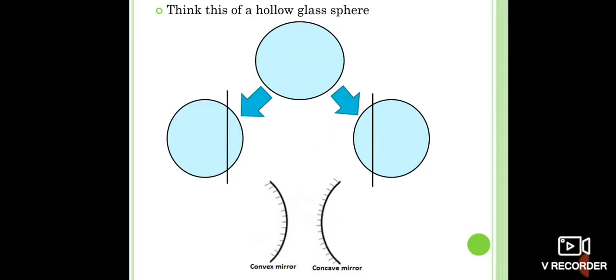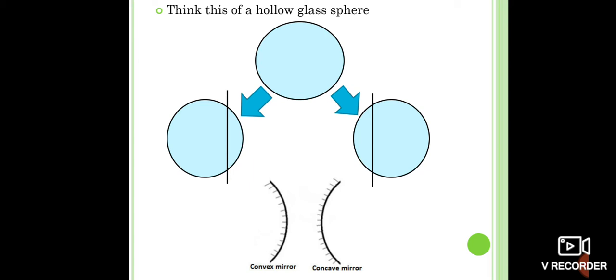If we assume a hollow glass sphere as you see in the slide and we cut a part of it, so if we are painting the inner surface and the outer surface is left as the reflecting surface, then it gives rise to a convex mirror.